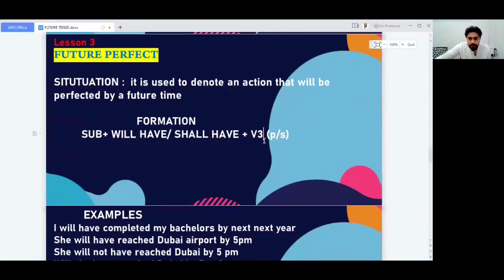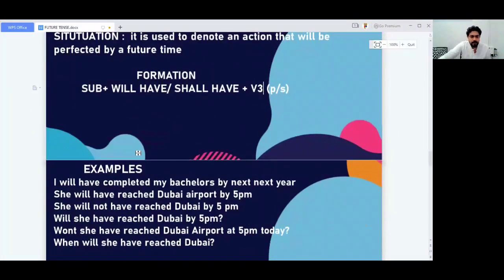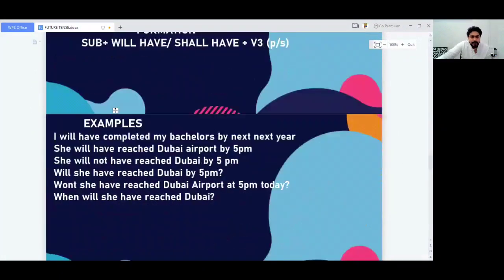The V3. And whether the subject is plural or singular, no problem. You can use will have or shall have. Popularly we use will have in our normal usages and normal needs. We can also use shall have as well. Let's make an example. I will have completed my bachelor's by next year.